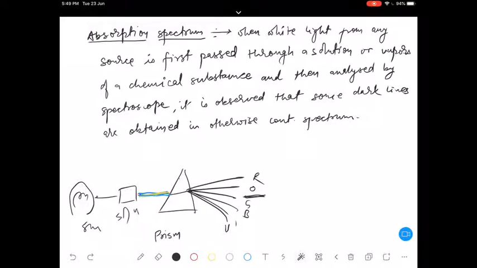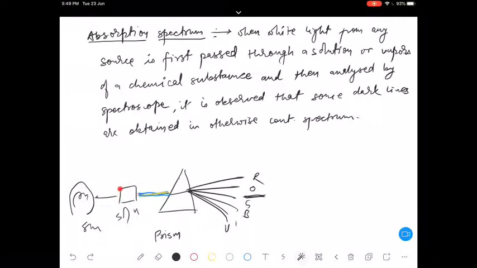Now what does this dark line correspond to? We expected that some yellow line should have been there in that continuous spectrum. Instead of that yellow part, we are obtaining an empty space. That means that yellow light has been absorbed by this chemical substance or this solution.